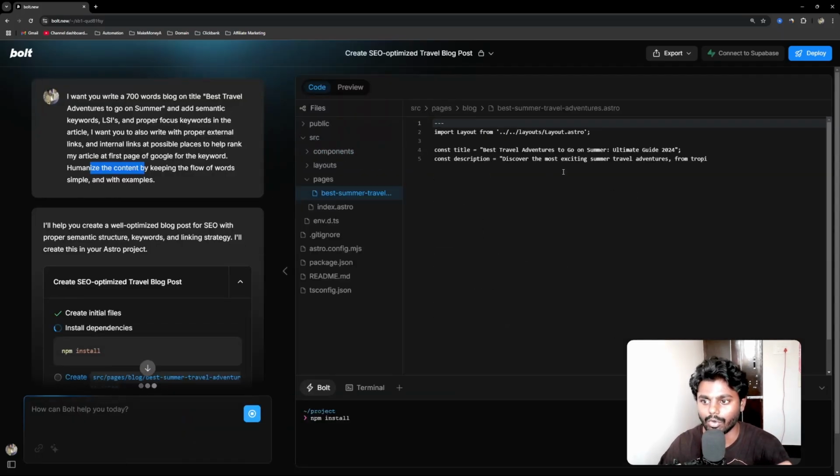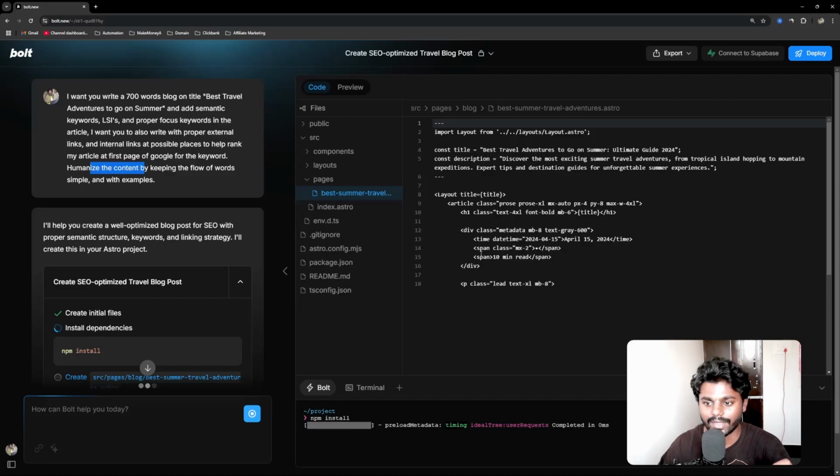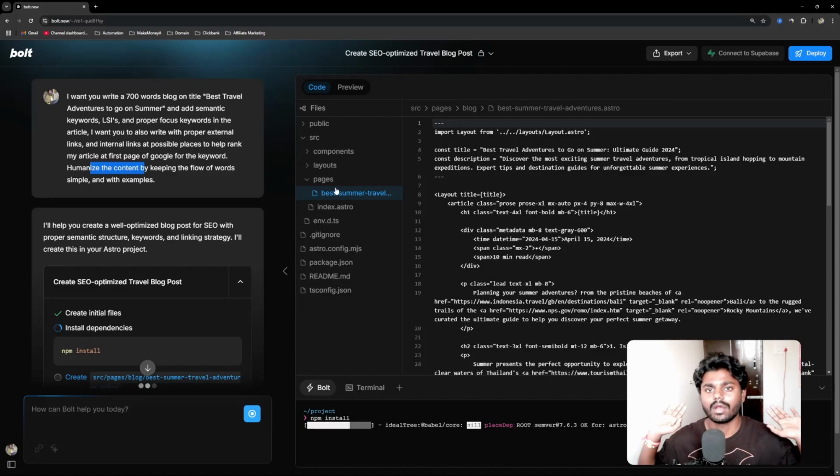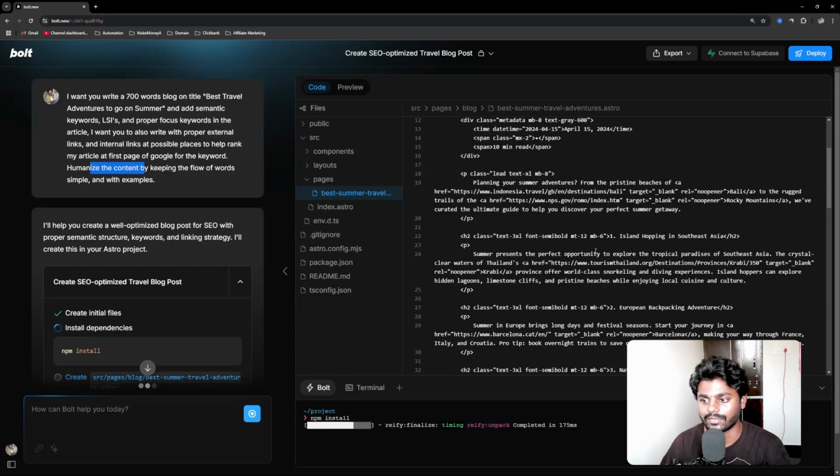You can see it will open up a code editor, but you don't have to freak out, because you can copy this entire thing and paste it in custom HTML in WordPress. You don't have to do much of anything. You don't have to worry about why it is putting in code. It's just HTML code.